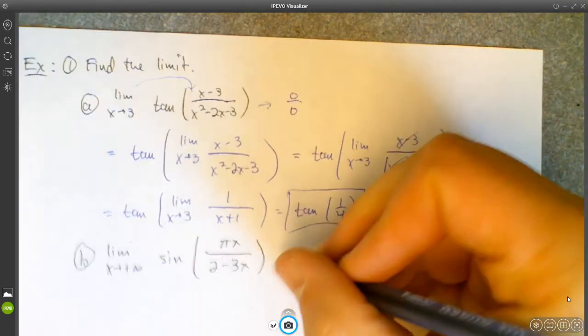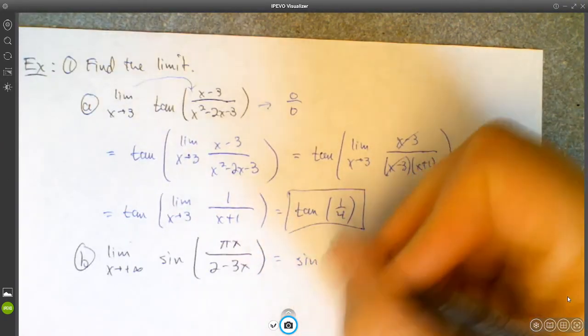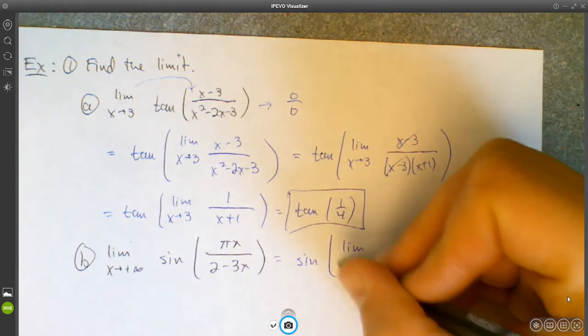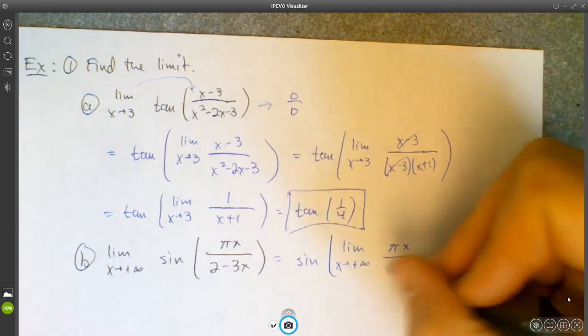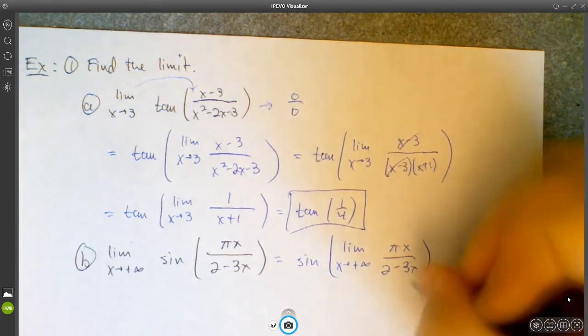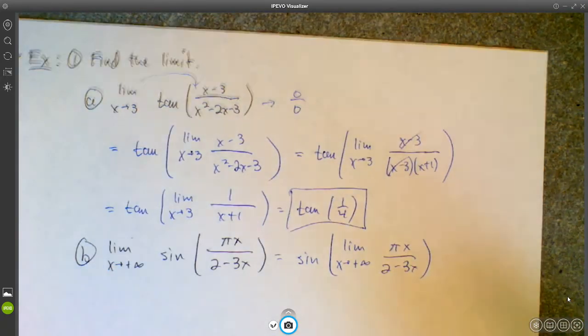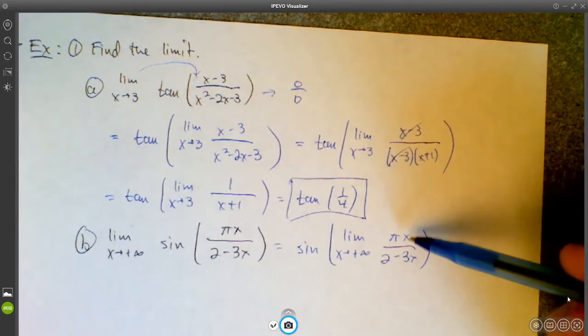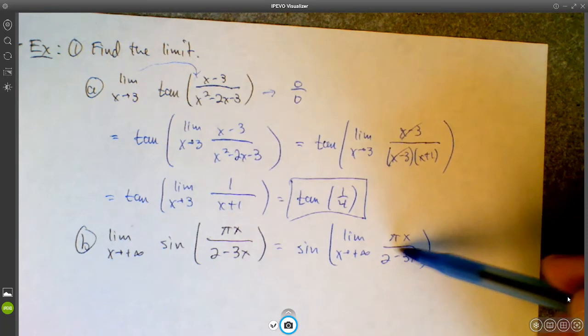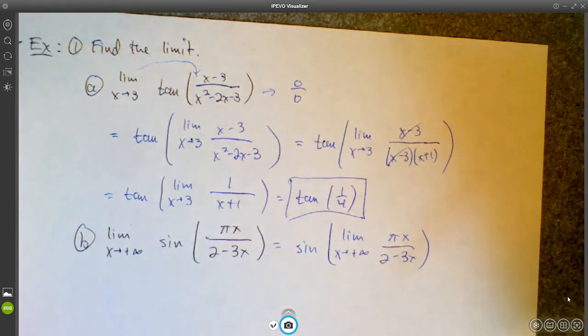We can say, well, this is the same thing as sine of the limit as x approaches positive infinity of pi x over 2 minus 3x. Now, if you imagine plugging in bigger and bigger numbers for x, what's going to happen is that you're going to get a really huge number in the numerator and a really huge number in the denominator, right? You're going to get infinity over infinity, essentially.